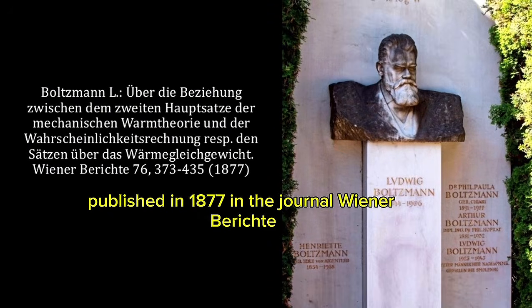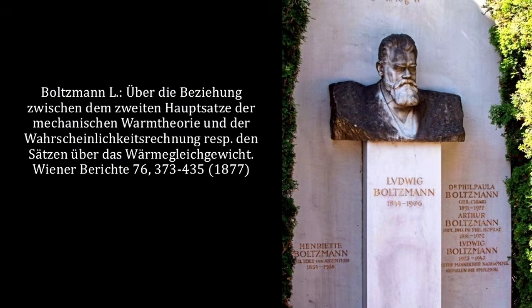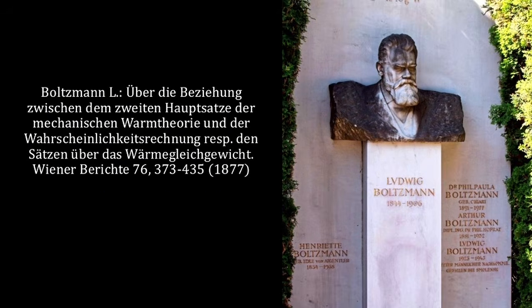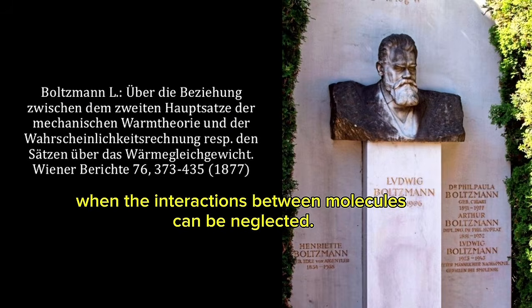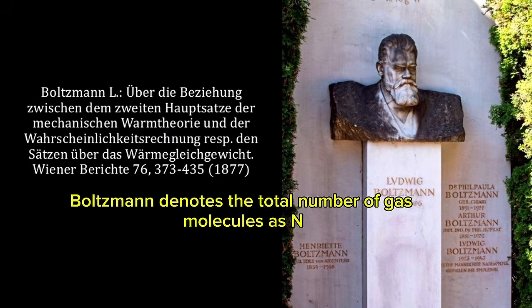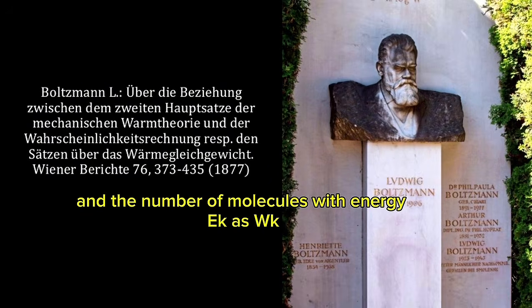in the journal Wiener Berichte. This article examines the distribution of energy among the molecules of an ideal gas, when the interactions between molecules can be neglected. Boltzmann denotes the total number of gas molecules as N, and the number of molecules with energy E sub k as W sub k.